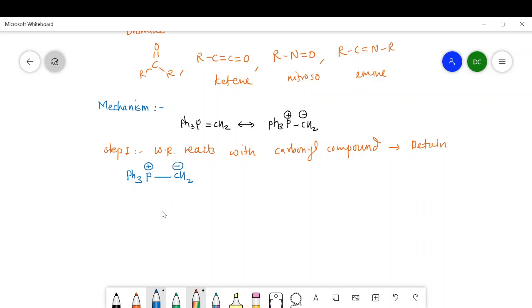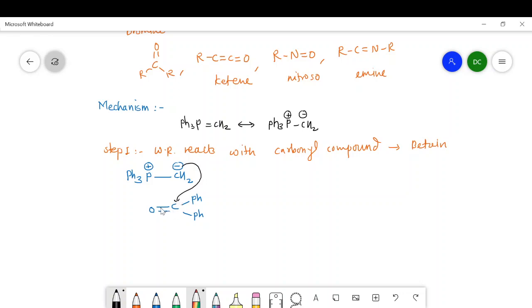Now below this I will write a carbonyl compound that we have taken. Suppose this is the carbonyl compound, carbon, then double bond oxygen, and on this side the presence of Ph, that is, this is benzophenone. But while writing the mechanism, we have to adjust the structure like this. This is the carbon, and below this the carbon of the carbonyl compound should come, and that will facilitate the attack of this negatively charged carbon on this carbon.